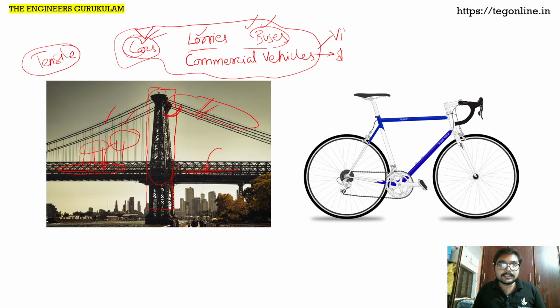Once we understand this subject, then we can move to the higher levels and design such complex structures. So the starting point for this design concept is strength of materials. When we are trying to design something on strength or stiffness base, that means how much it can elongate or deviate, or how much load it should withstand, strength of materials is the starting point. Without understanding the concept of strength of materials, you cannot go anywhere in civil engineering.